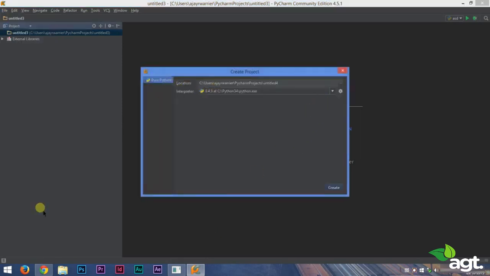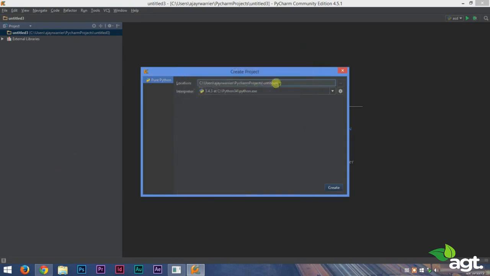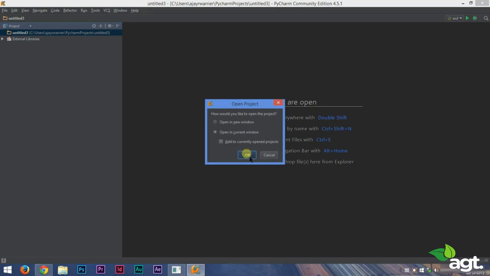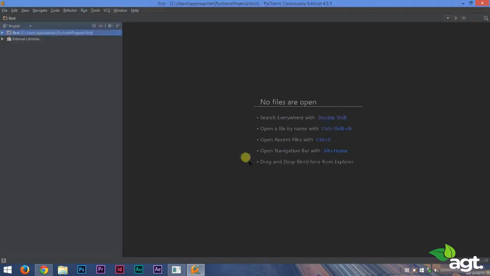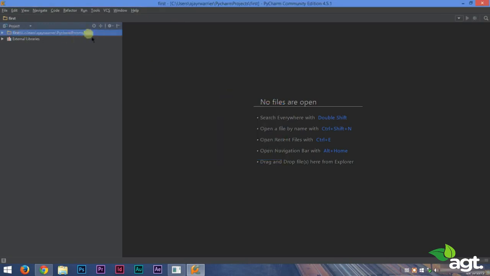You can select the location of your project by clicking here, and you can select wherever you want, and you can change the name by replacing the text over here. We'll name it first because it's our very first program. You can name it anything you want, and PyCharm will create a project location. All the files of your project will be saved in this first folder.